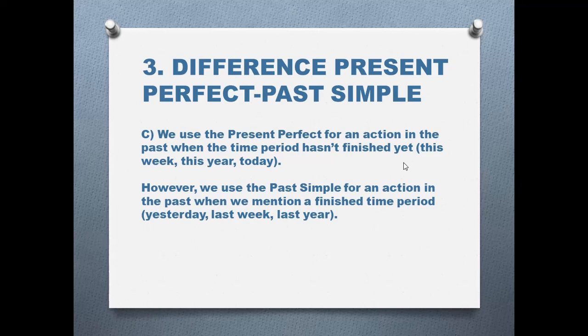For example, this week, this year, today. So that action happened at some point this week, this year, or today. I don't specify when, and that time hasn't finished. I'm still in this week, I'm still in this year, I'm still today.